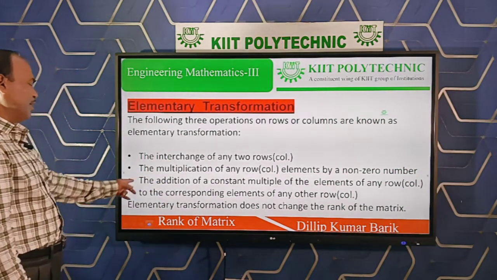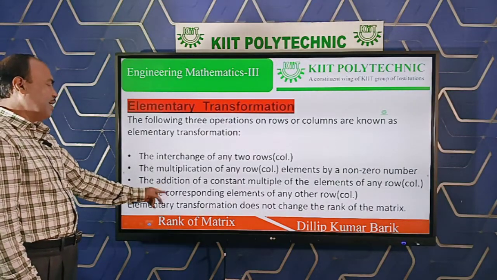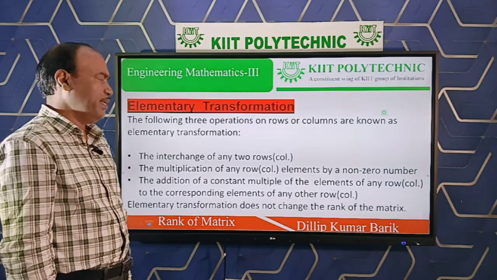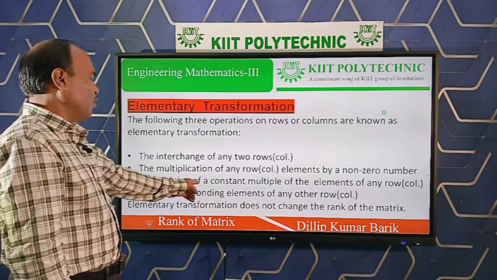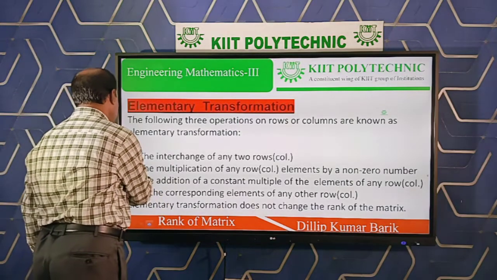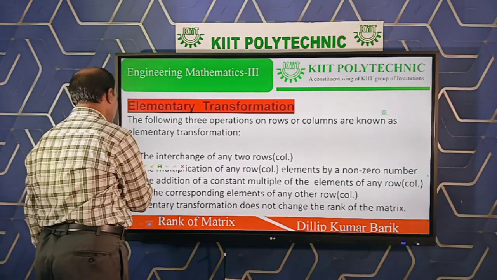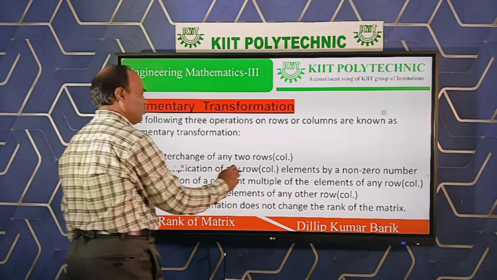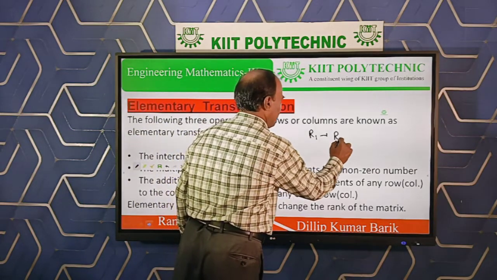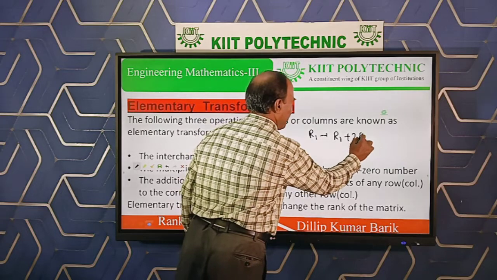Next come to the third one. This is very important. The addition of a constant multiple of elements of any row or any column to the corresponding elements of another row or column. Very simple meaning again. Let us discuss by mathematical notation. That means suppose row 1 replaced by row 1 plus 2 into R2.